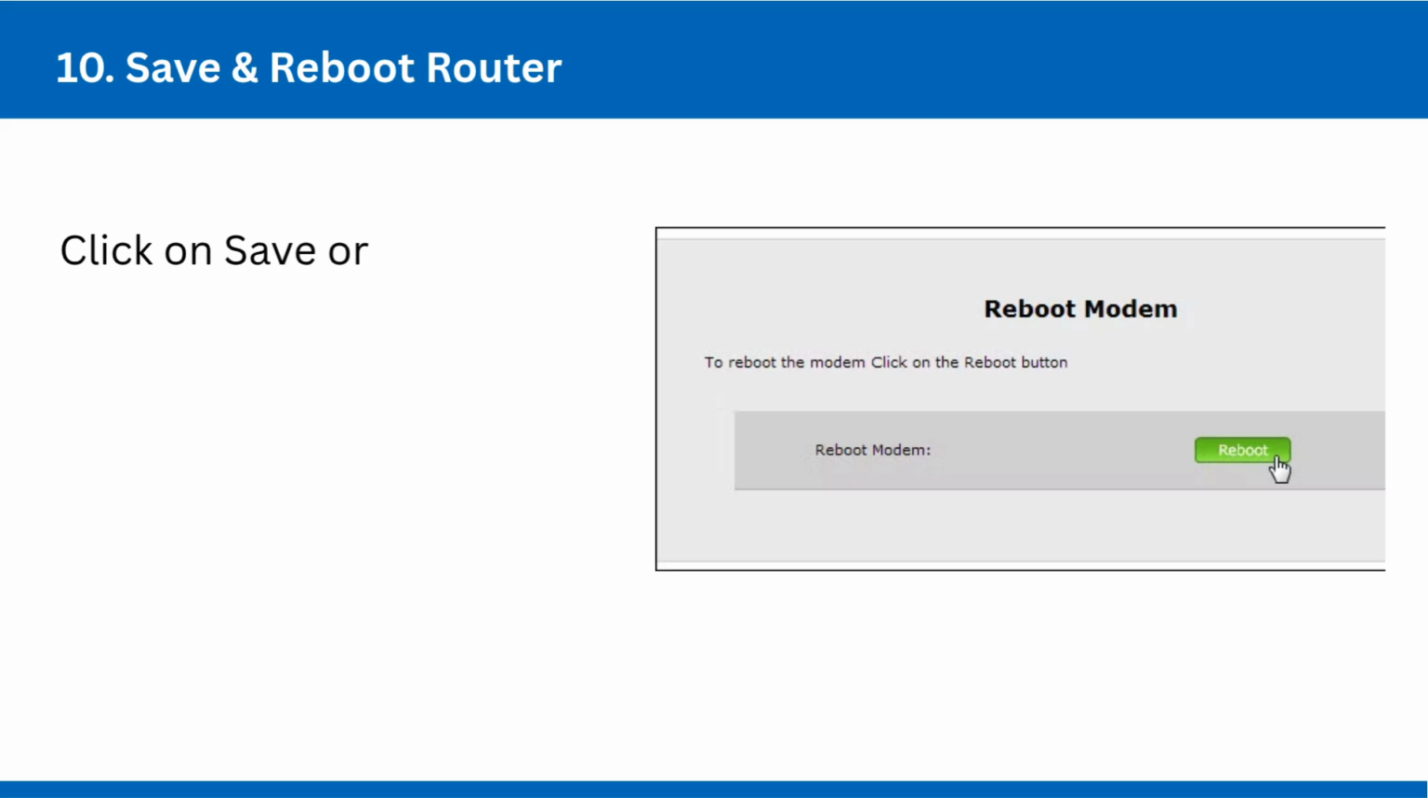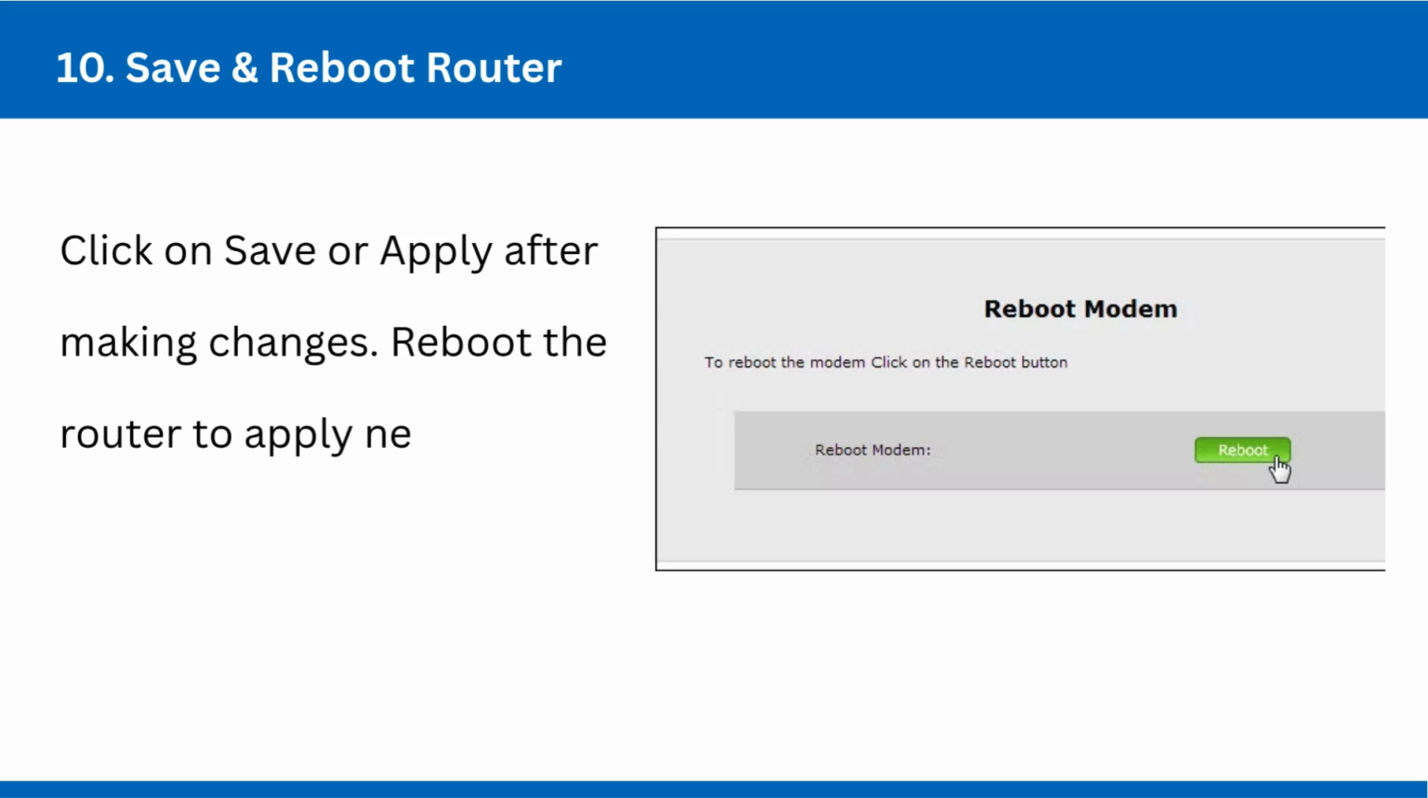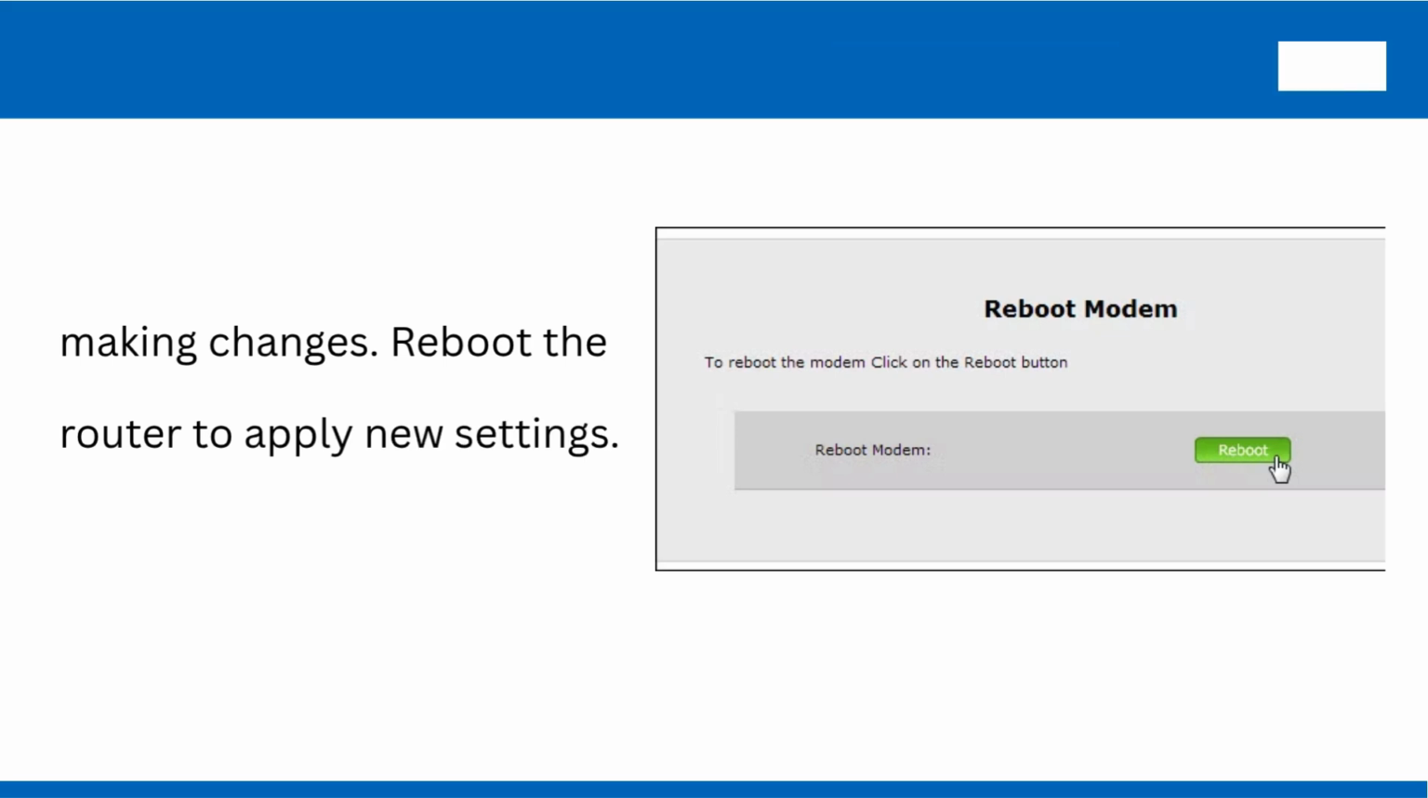10. Save and reboot router. Click on Save or Apply after making changes. Reboot the router to apply new settings.